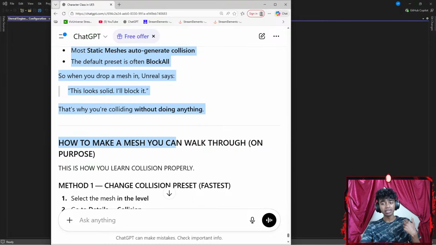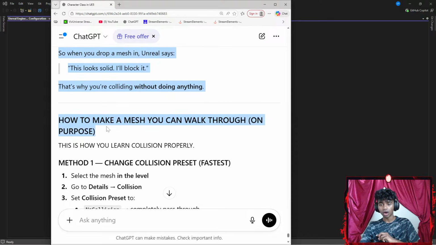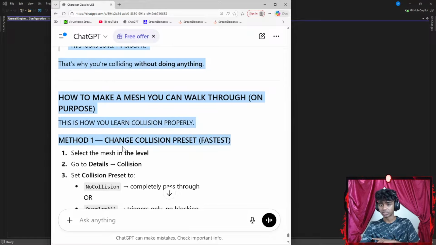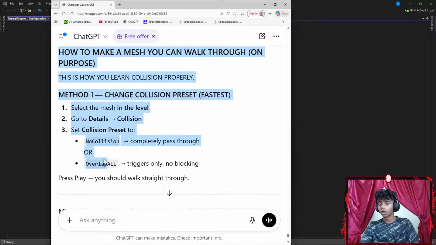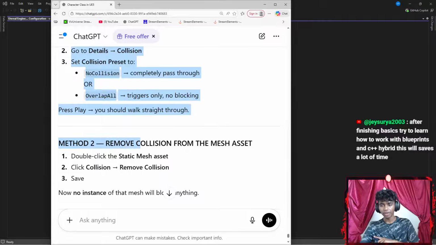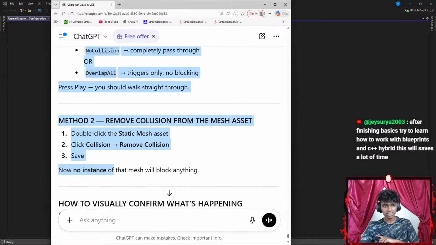How to make a mesh you can walk through on purpose. This is how you learn collision properly. Method 1, change collision preset, fastest. Go to Details, Collision, set Collision to No Collision, completely pass through, or Overlap All, triggers only, no blocking. Press play, you should walk through them. Method 2, remove collision from mesh assets. Double click the static mesh asset, click Collision, Remove Collision and save.